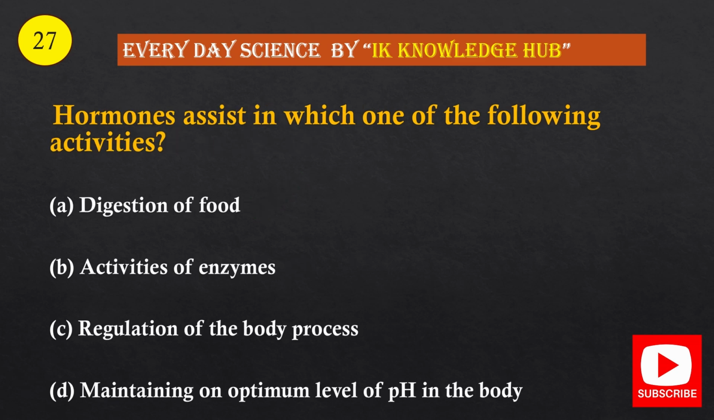Question number 27. Hormones assist in which of the following activities? Option A, digestion of food, option B, activities of enzymes, option C, regulation of the body process, option D, maintaining an optimum level of pH in the body. And the correct option is option C, regulation of the body process.